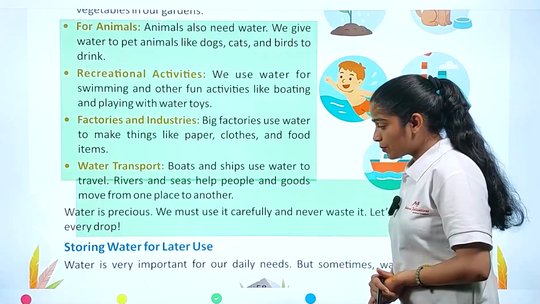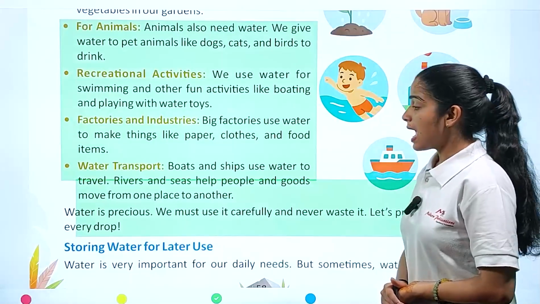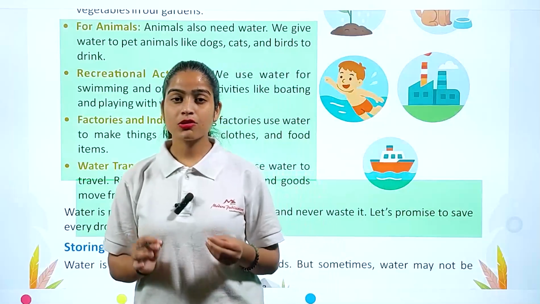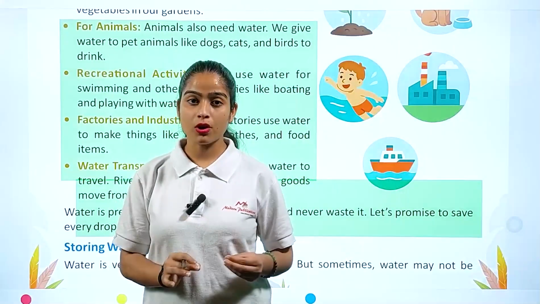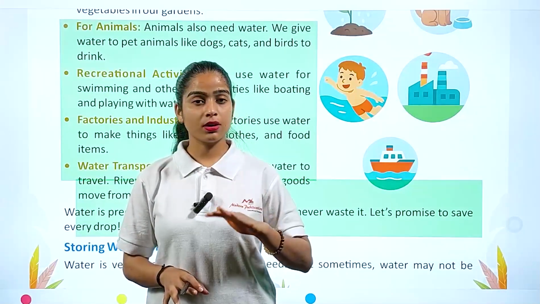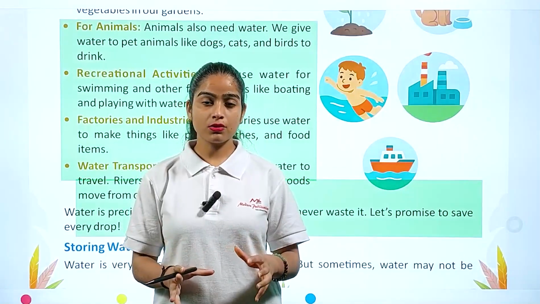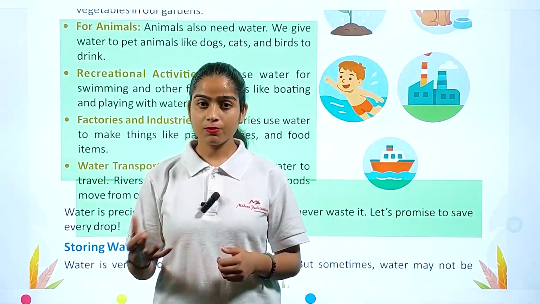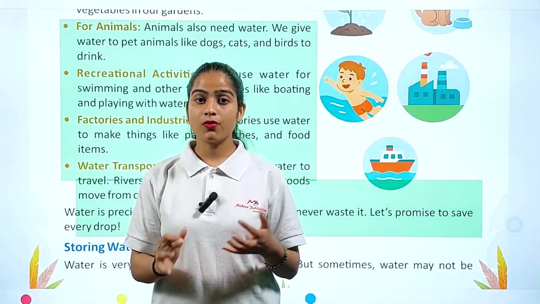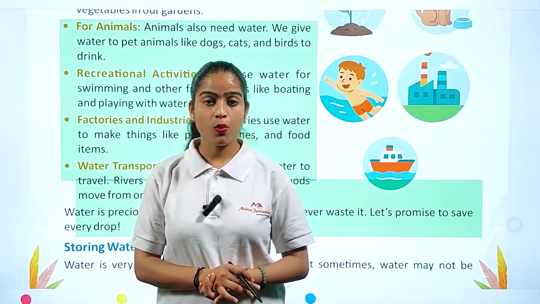Water is precious. We must use it carefully and never waste it. Let's promise to save every drop. So we have to make a promise here that we are going to save each drop of water and use it wisely. If you wash your fruits and vegetables, you can reuse that water for watering the plants. So simply, use the water wisely and always keep in mind that you should avoid wastage of it.